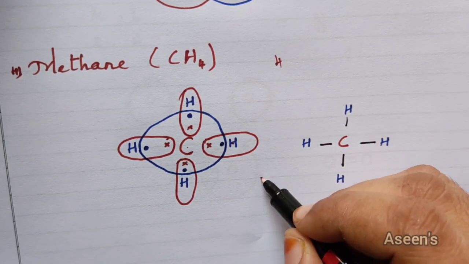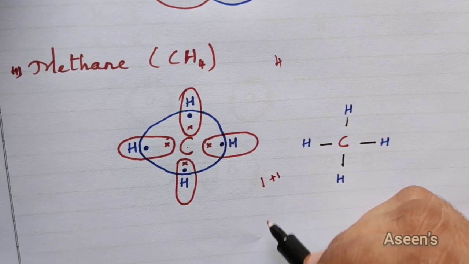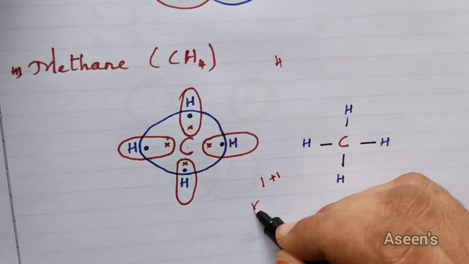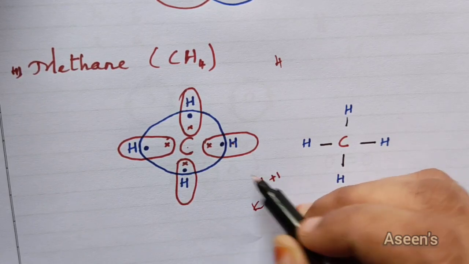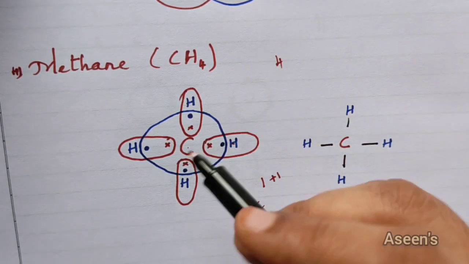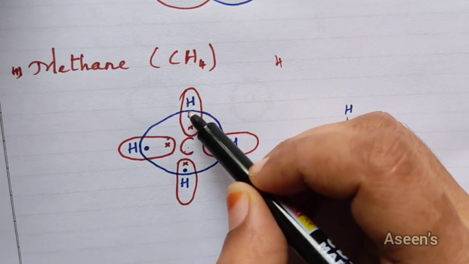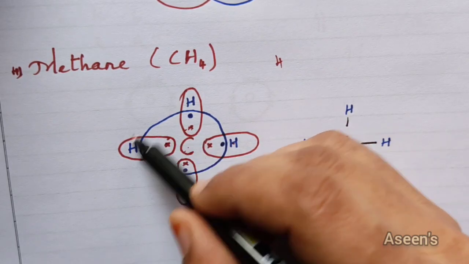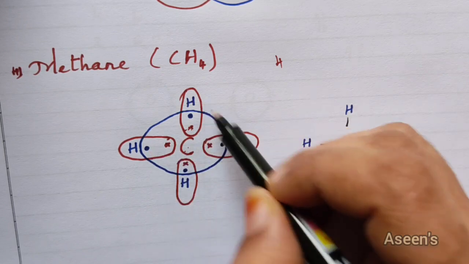You know that hydrogen's atomic number is 1 and it needs 1 electron to complete its shell. Its first shell, the K shell, can take only 2 electrons to complete the shell structure. So each hydrogen is in need of 1 electron, whereas carbon is in need of 4. So each carbon electron is helping each hydrogen. Similarly, each hydrogen is helping with 1 electron.